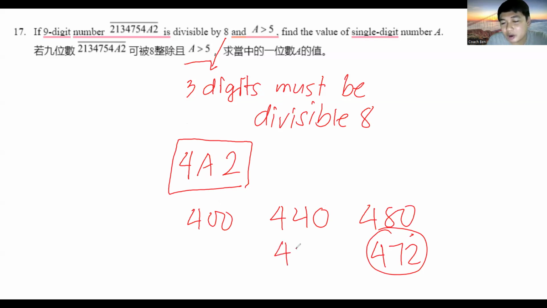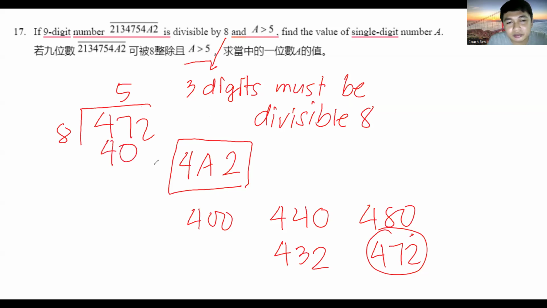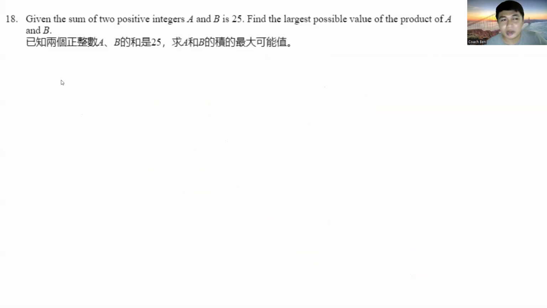Okay? So A must be 7 since it states that A must be greater than 5. It cannot be 432. So again, the value of A must be 7. And 472 is divisible by 8. Other than the last three digits being divisible by 8, all three digits can also be 0 for it to be divisible by 8. Okay? So let's go ahead. So this is our last number before we take our break.